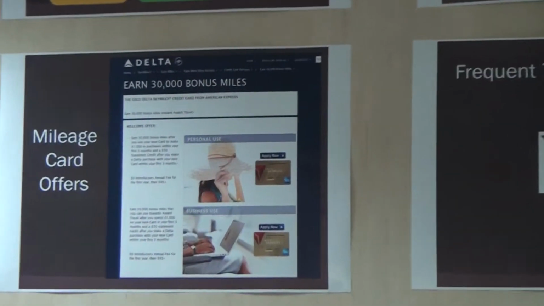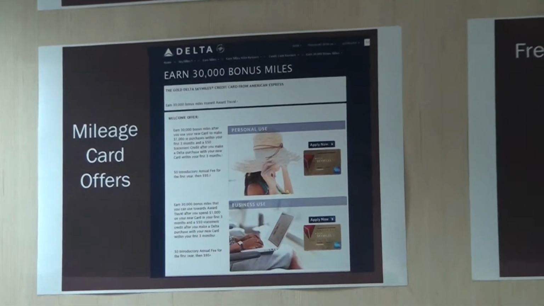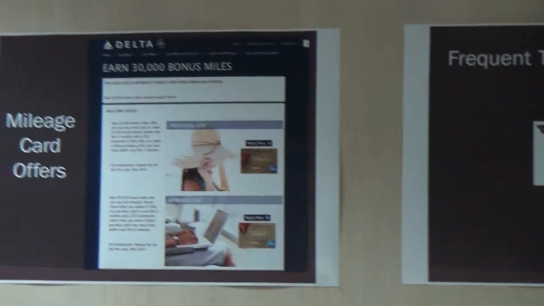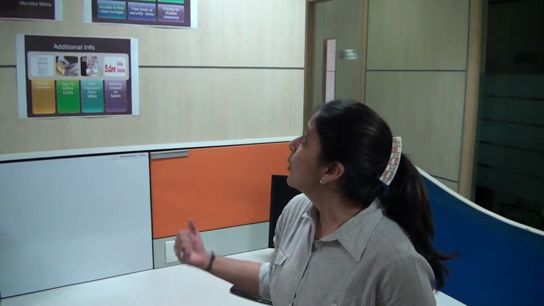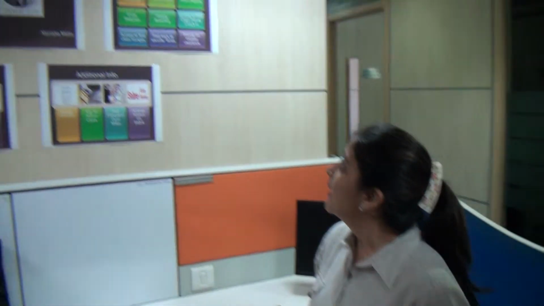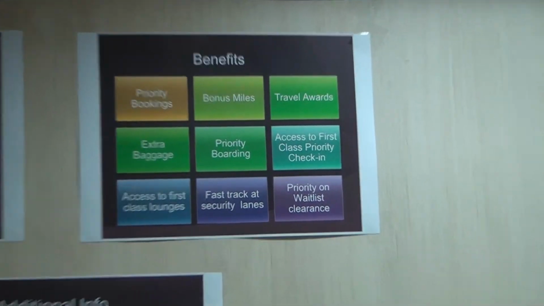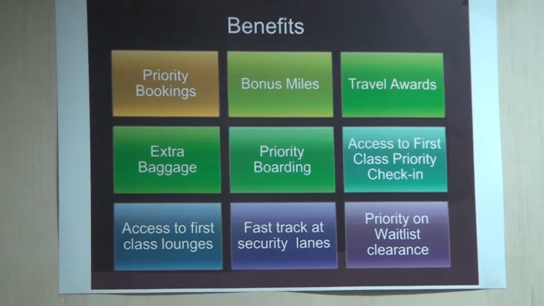Here is an example of Delta Airlines, how they attract people by giving bonus miles. It offers 30,000 bonus points for attracting people to use the card within the first 3 months after buying it. Now coming to the benefits, what are the benefits a frequent flyer gets? They get priority booking, bonus miles, travel awards, extra baggage, priority boarding, and priority on waitlist clearance.